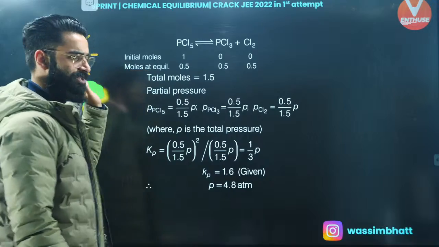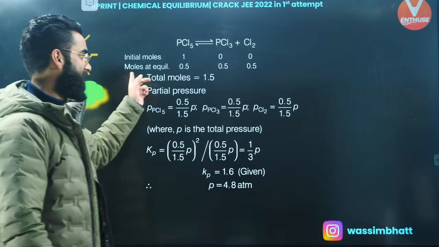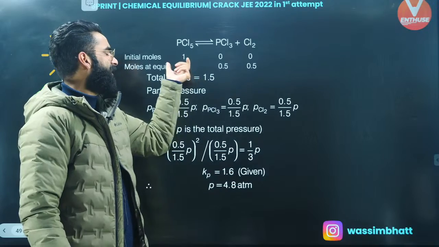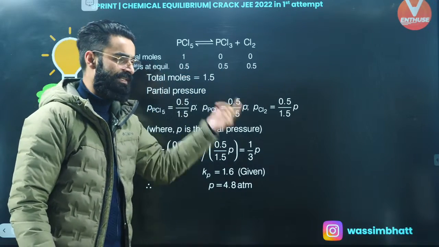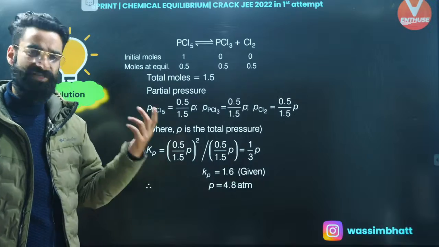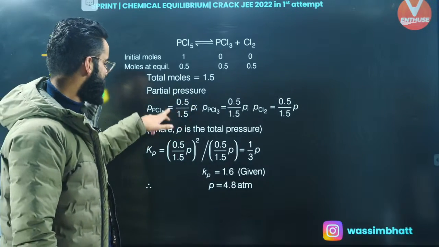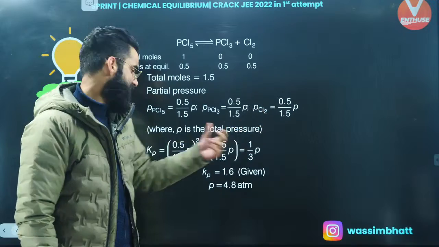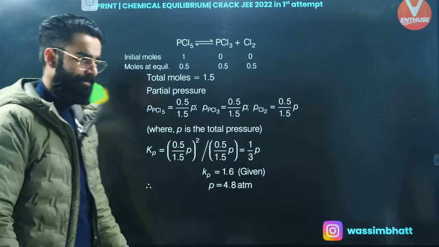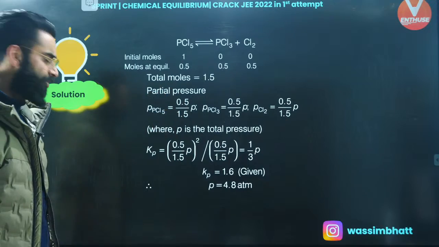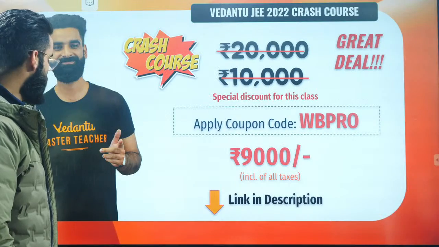You got the moles of each reactant and product at equilibrium. So calculate the total moles, the sum of all these. Divide all these moles by the total moles of the system at equilibrium, and you'll be getting the mole fractions. Multiply that by the total pressure of the system at equilibrium, which is P. So this is basically the partial pressure of PCl5 at equilibrium, and similarly the partial pressure of the other substances. Then use the Kp expression and get the value of P. It's a very simple and common question again. This sort of equation I've shown you a few minutes back, that's why I'm not showing it now.